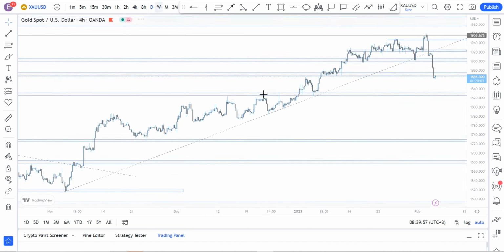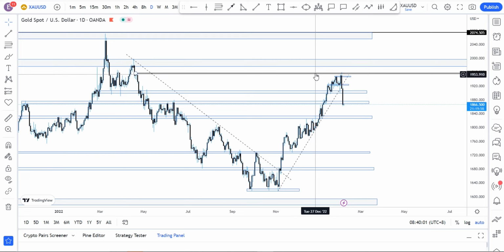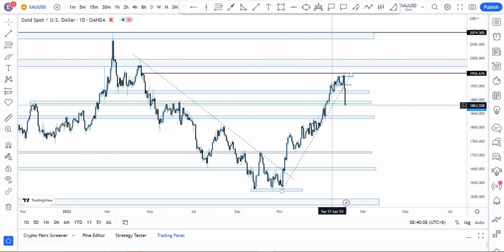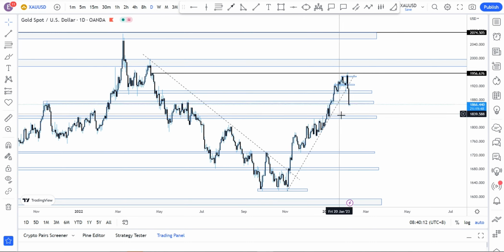If we just move over a little bit to the daily time frame, we could see what gold has done. We've seen price come all the way to that 1960 region, just shy of some 10 pips before 1960. I think it smashed it, and then we had that free fall. So anticipation for this week is for price to actually retest the 1835 region.